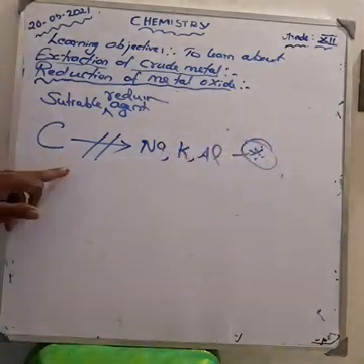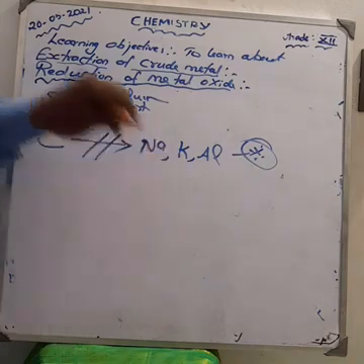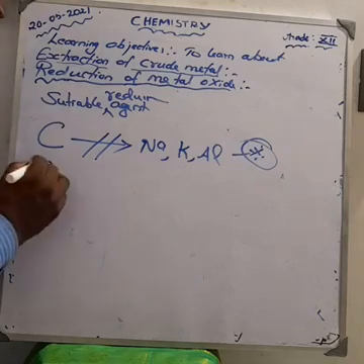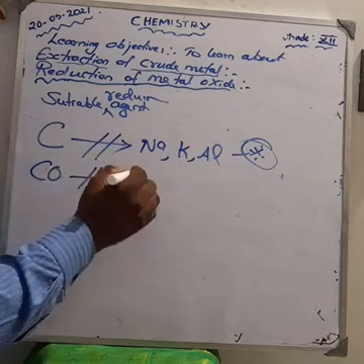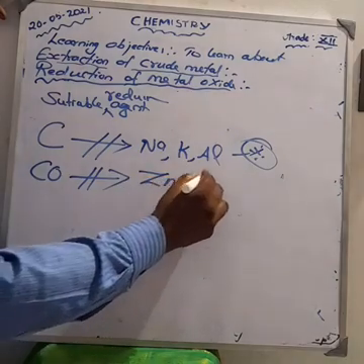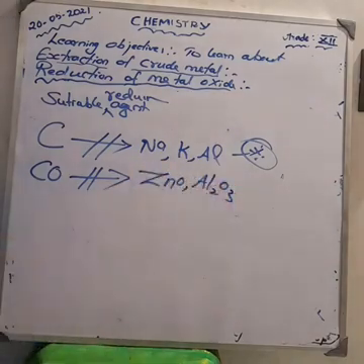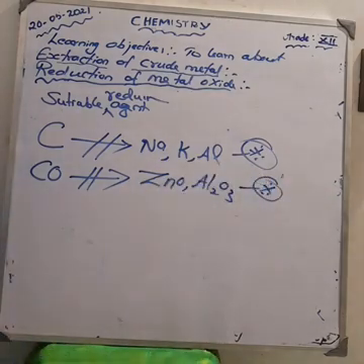And also carbon monoxide cannot be used as the reducing agent for oxides such as ZnO and Al2O3. Can you understand? Two points.